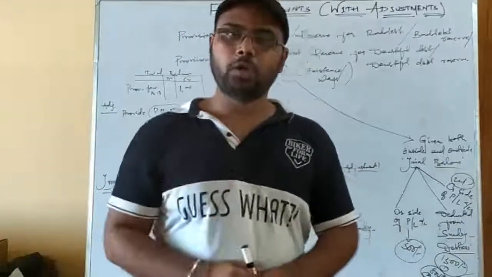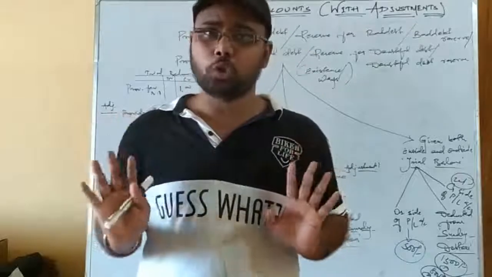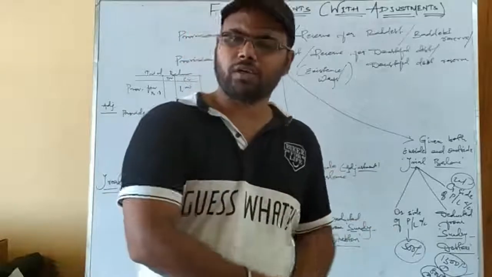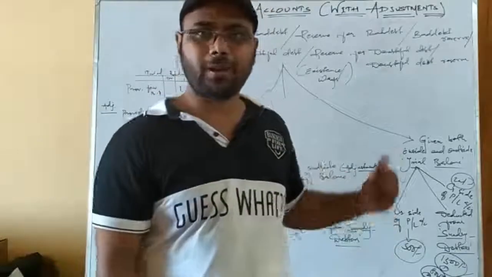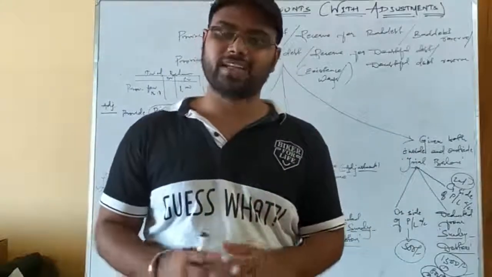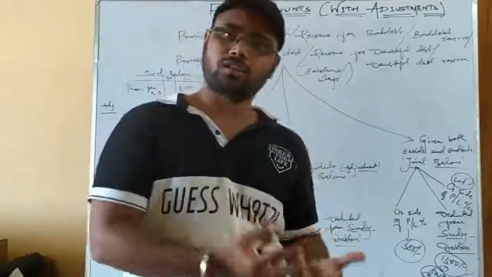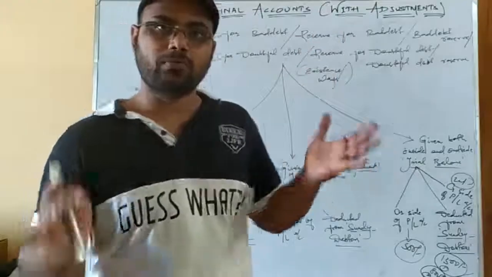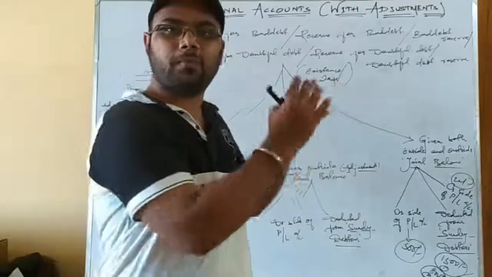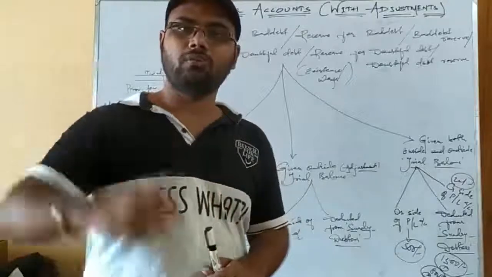Till now, I have uploaded two videos of final account with adjustment where we haven't solved any provision related question. But in the next video we will be discussing all sorts of provision, like provision for discount on debtors, provision for discount on creditors, and provision for bad debt, which we have discussed majorly here. The next final account question that we will be solving in the next video will relate totally to provision, that may be provision for discount on debtors, discount on creditors, bad debt or doubtful debt. So before going to those videos, please understand the provision part carefully and properly so that you can understand the questions that will be solved in the next video.